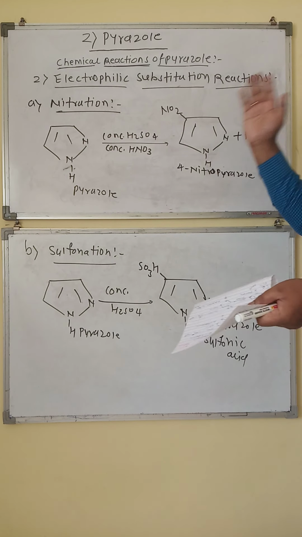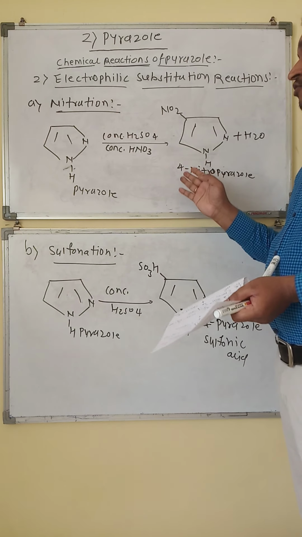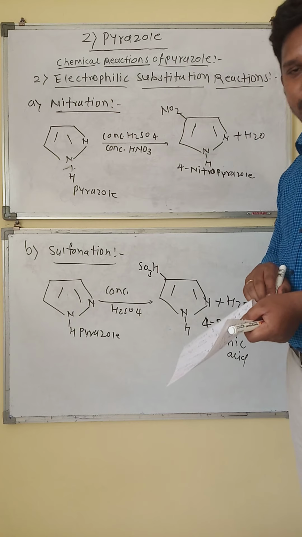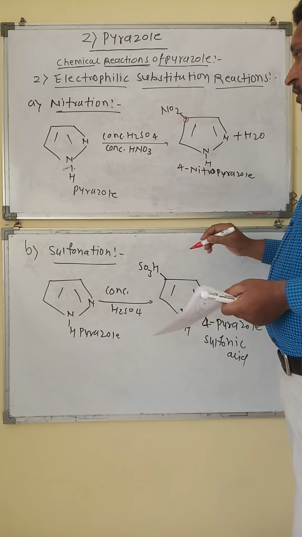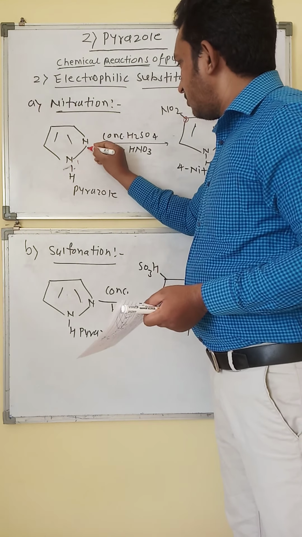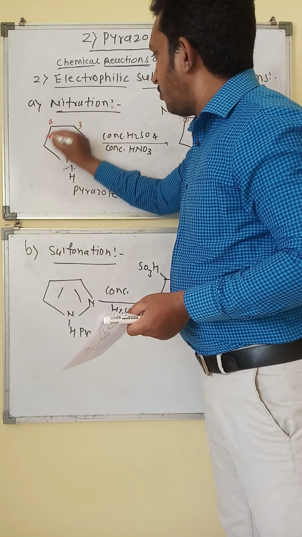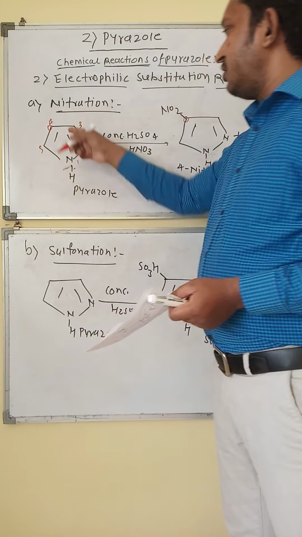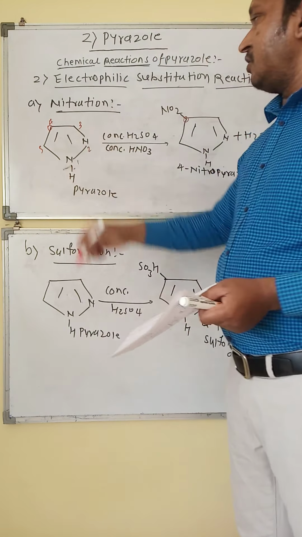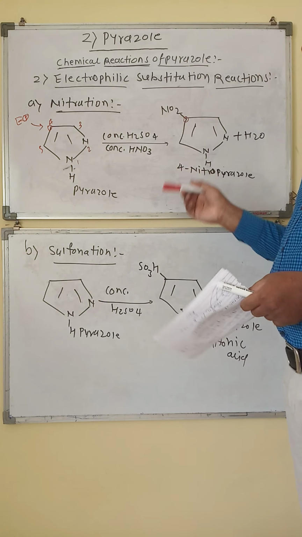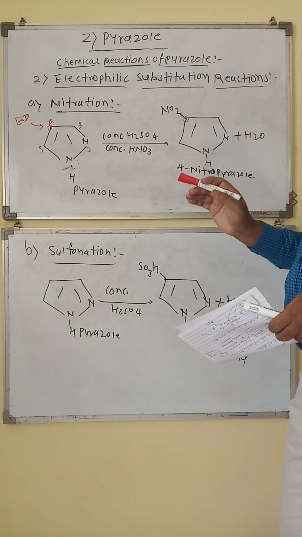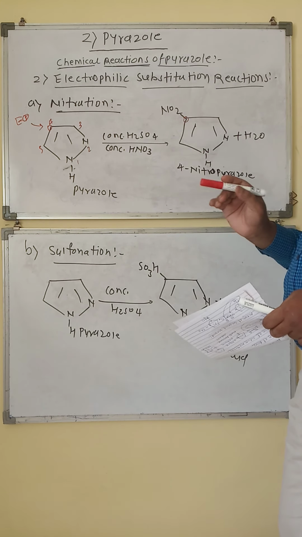Electrophilic substitution reactions of pyrazole. Pyrazole basically gives the electrophilic substitution reaction at the 4th position. Look at this, 1, 2, 3, 4, 5. This 4th position is susceptible to attack of electrophile in pyrazole. So first is nitration. Nitration means addition of a nitro group on the 4th position of the aromatic ring of the pyrazole. It is called nitration.